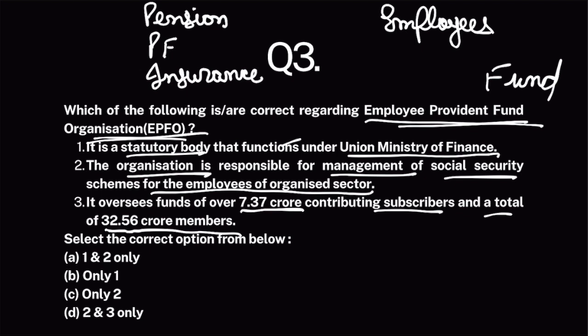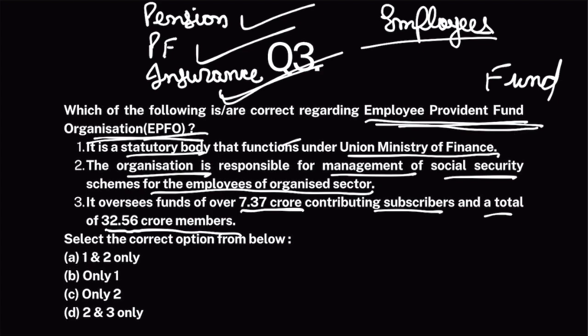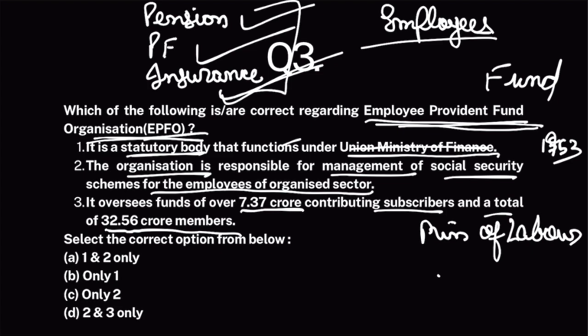Okay, and when these employees retire, well, they get their required pension, they can avail Provident Fund, and when they require their insurance, they can also get that. Okay, so EPFO basically manages the funds in which money for these schemes gets collected. Okay, now EPFO is a statutory body established under a law by Parliament in 1953. But it doesn't function under Union Ministry of Finance. It functions under Ministry of Labor and Employment. Alright, so this statement is false.